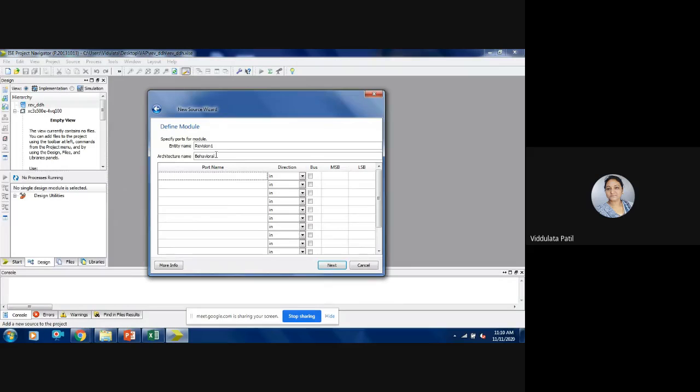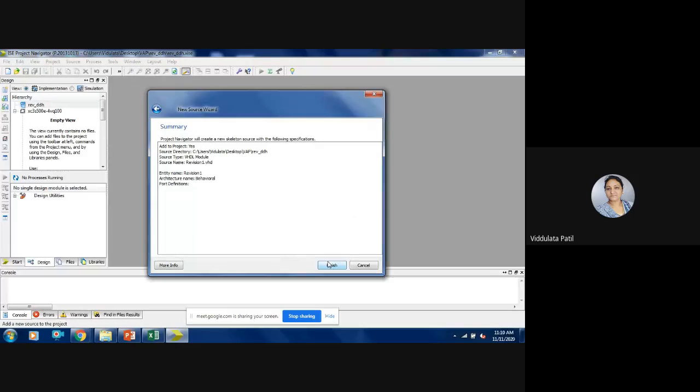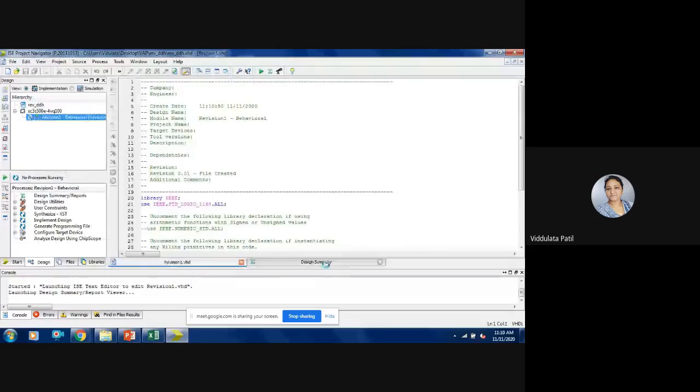Okay, so by default that will be considered as behavioral, but if you want to change it, you can change it. I'm going to keep it as it is, and after that you can assign pins here, but right now I'm not going to mention these pins here. I'll just click next and then click finish. So here you will get an inbuilt program.